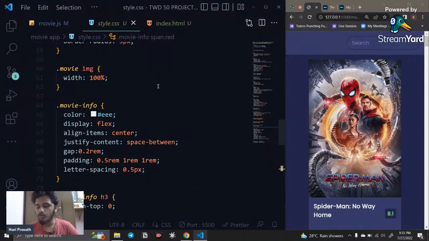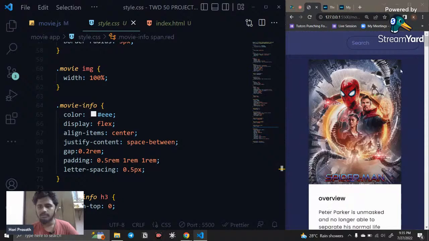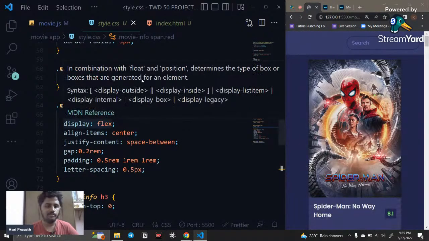Because I'm going to wind up the section within 2 minutes. So what I'm going to do is give a box shadow for this. How can I give it? This is something that contains the movies, right?